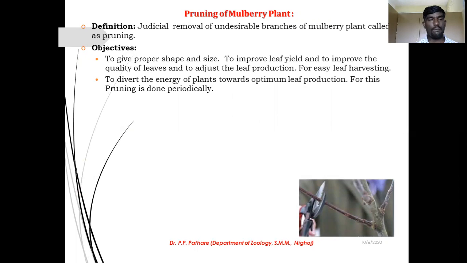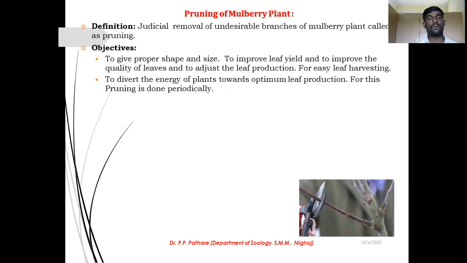The objective of pruning is to give the proper shape and size to your mulberry plant. If you observe your plant has grown with unwanted branches, their shape is not regular and the size of the plant is very large, that time it is difficult to harvest your mulberry plant.